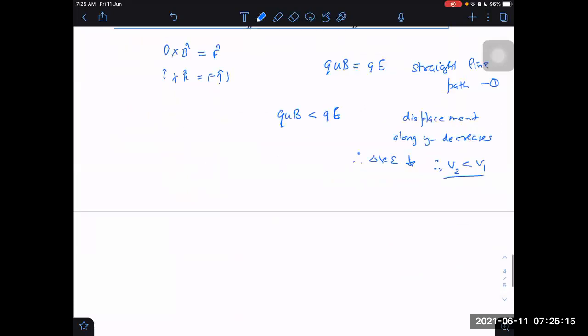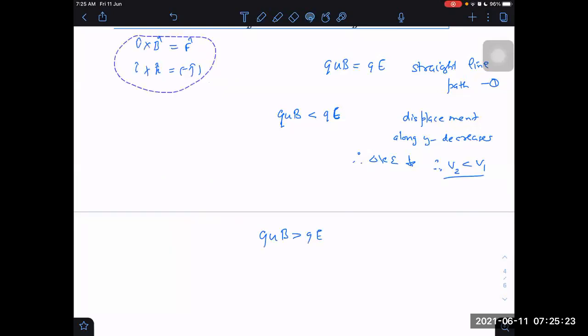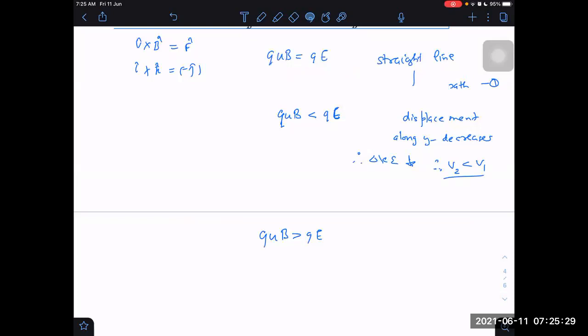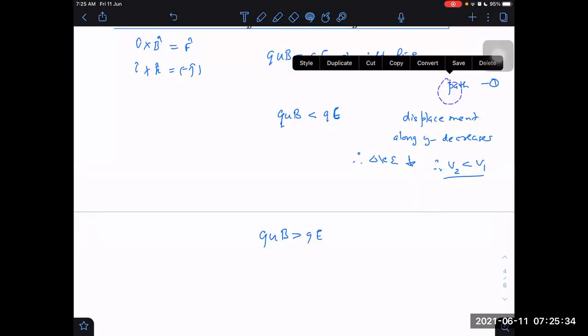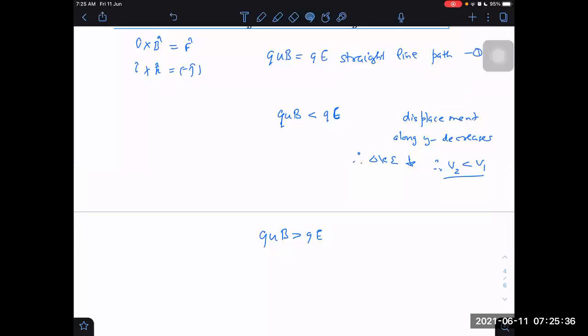On the other hand, if QvB is greater than QE, third case, then what would happen? It moves downwards. And we don't know clearly what displacement it will have in the downward direction, unless somebody exactly gives us the values.